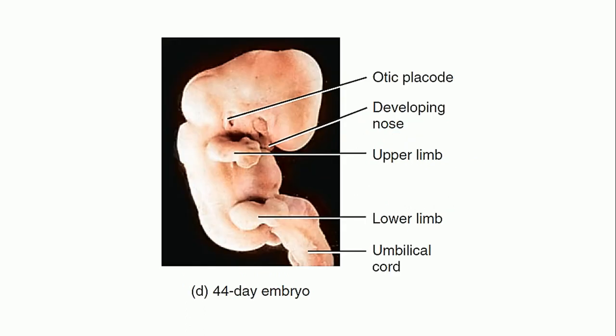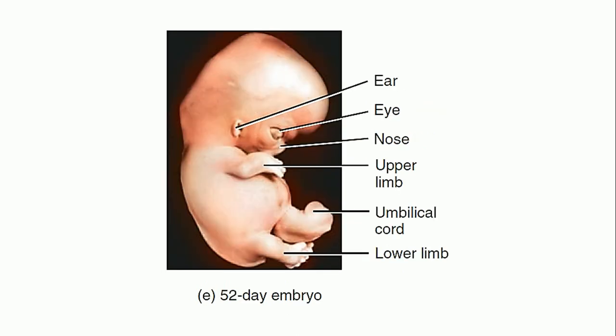Then this is a 44-day embryo. As you can see, the eyes have developed, the nose has started to develop, the ears have started to develop, limbs also have grown, right? And that's the umbilical cord. Then this is a 52-day-old embryo. As you can see, the eyes can be clearly seen over here. This is the nose, these are the ears, but these are not at their original position. These are low set ears, and the eyes are also wide apart. But you can see the upper limbs and lower limbs growing.